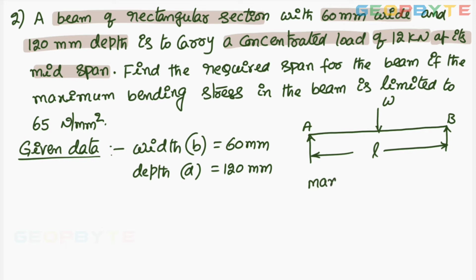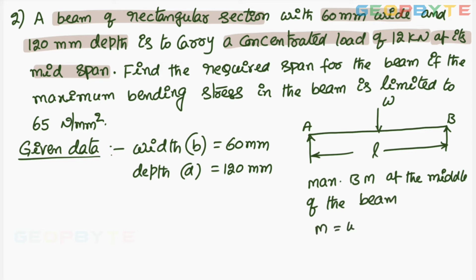Maximum bending moment under load or at the middle of the span, middle of the beam, M equal to WL by 4.